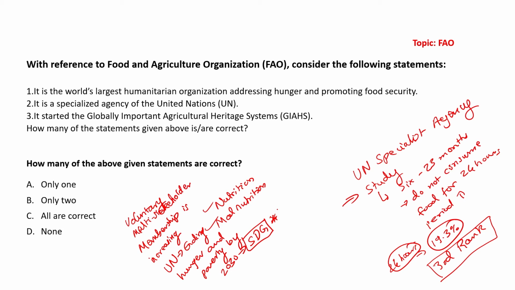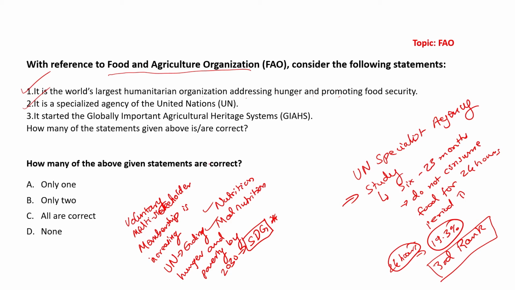With reference to Food and Agricultural Organization, consider the following statements. First, it is world's largest humanitarian organization addressing hunger and promoting food security. This particular statement is correct. Second statement, it is a specialized agency of United Nations. This statement is also correct.